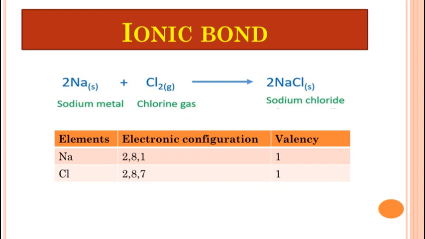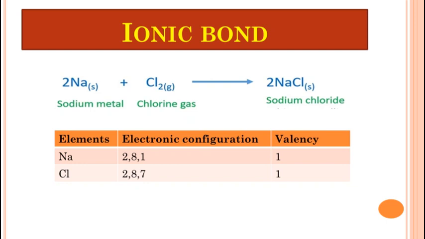And what is valency? The electrons which are present in the last shell. And chlorine, its electronic configuration is 2,8,7 and the valency is also 1. How 1? The electrons present are greater than 4, so its valency is 1. That means it has the ability to gain 1 electron.